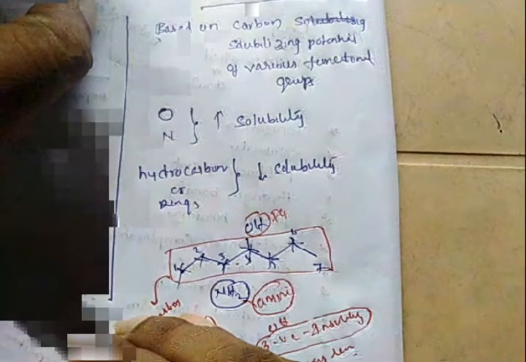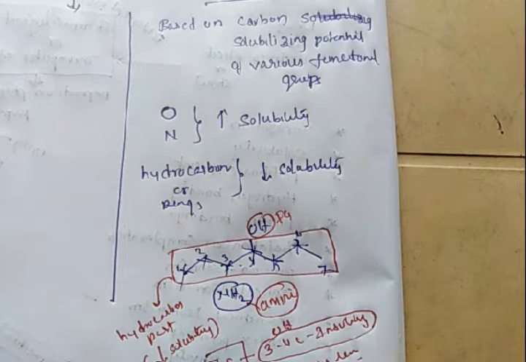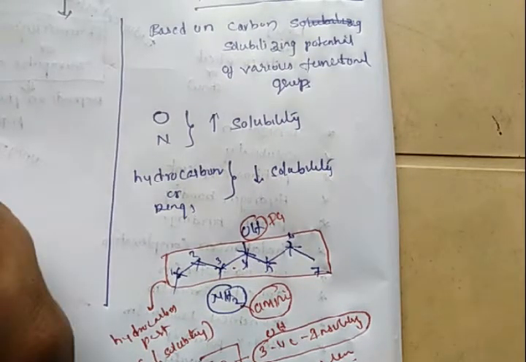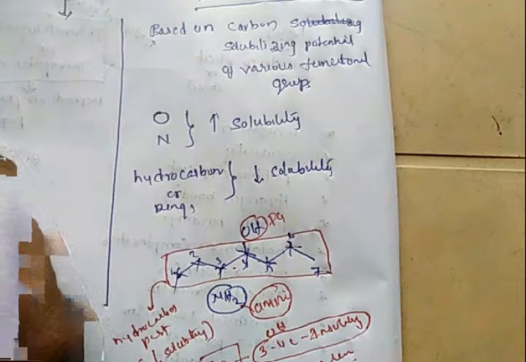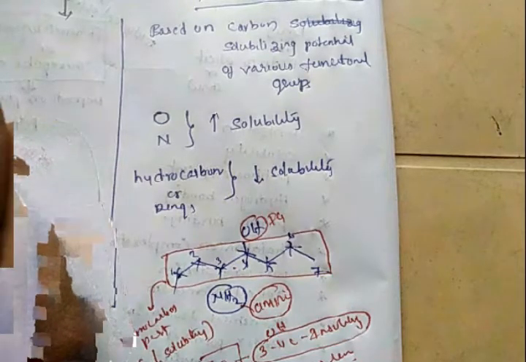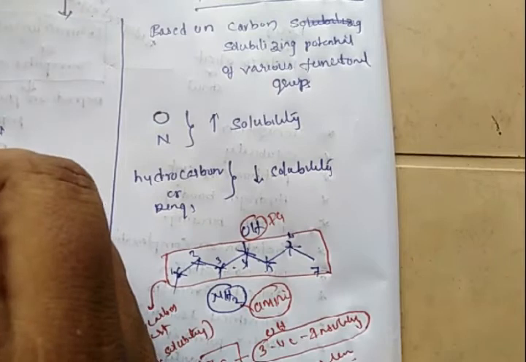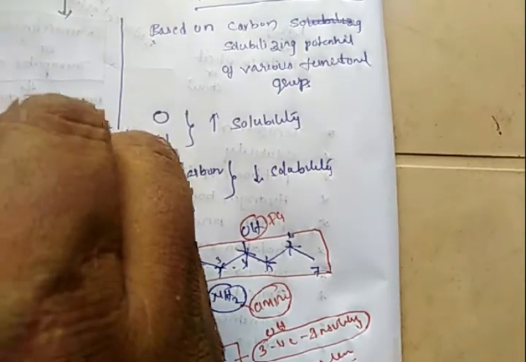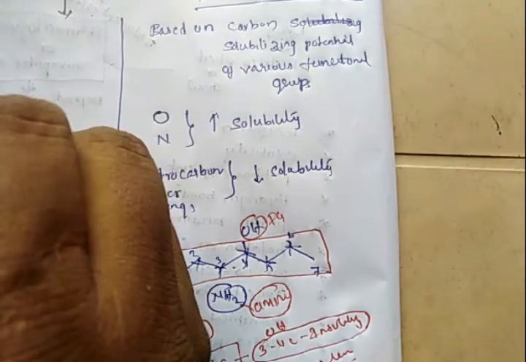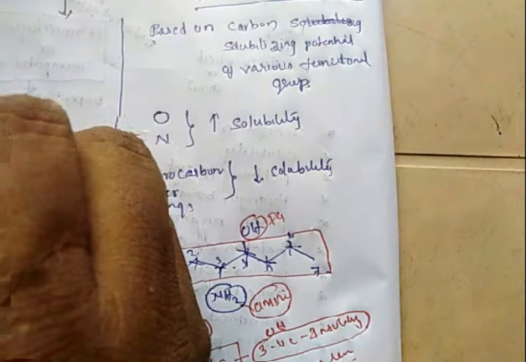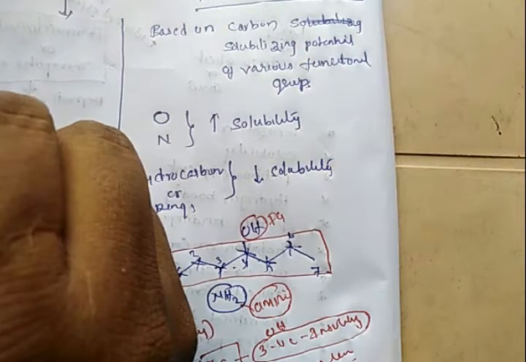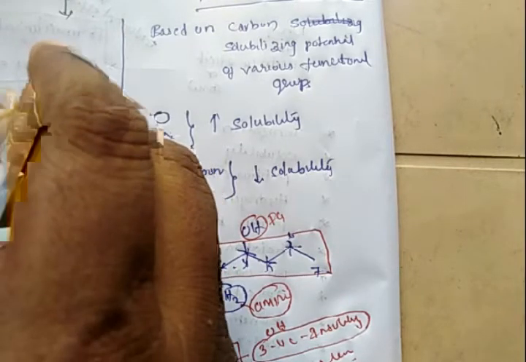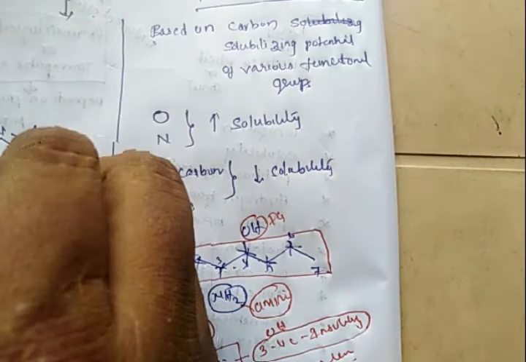Okay, so I will take a drug as an example. In this drug, NH2 is attached to an aromatic ring. Again there is a nitrogen, attached to another phenyl ring.